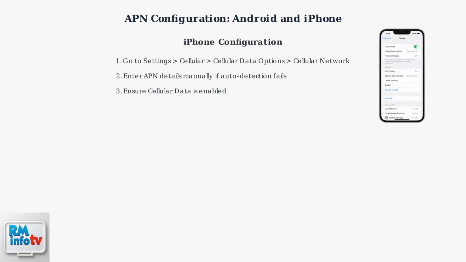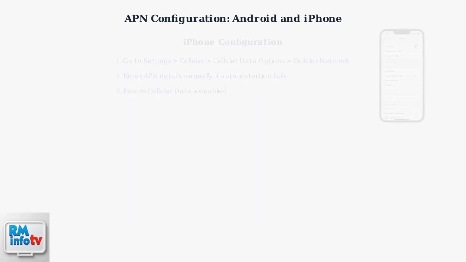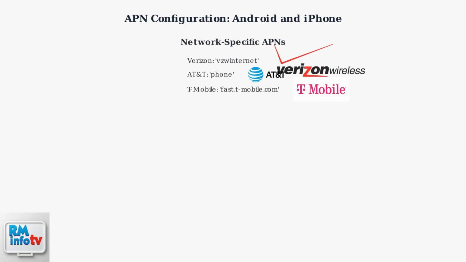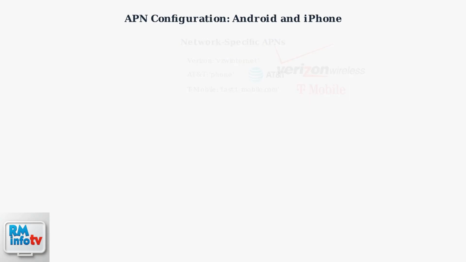For iPhone, go to Settings, Cellular, Cellular Data Options, then Cellular Network. Enter the APN details manually if auto detection fails, and make sure cellular data is enabled. For specific networks, Verizon uses V's WinterNet, AT&T uses Phone, and T-Mobile uses fast.tmobile.com.